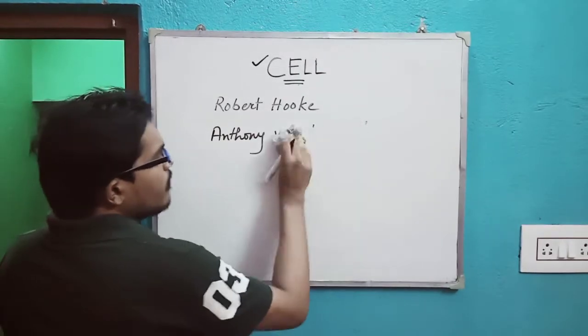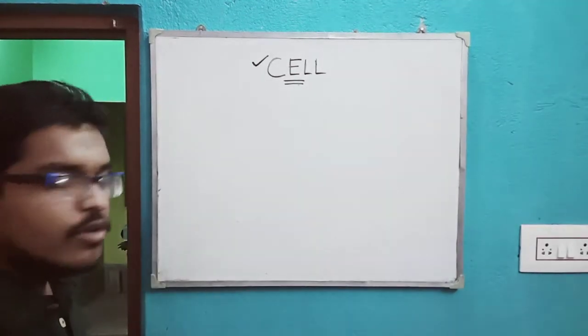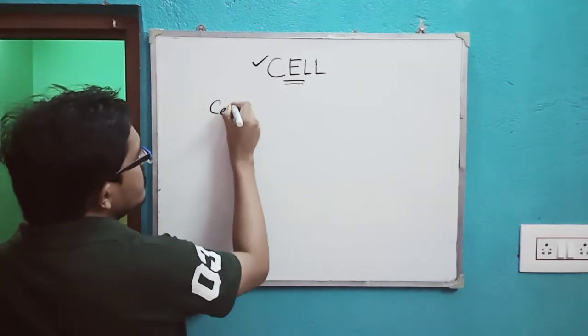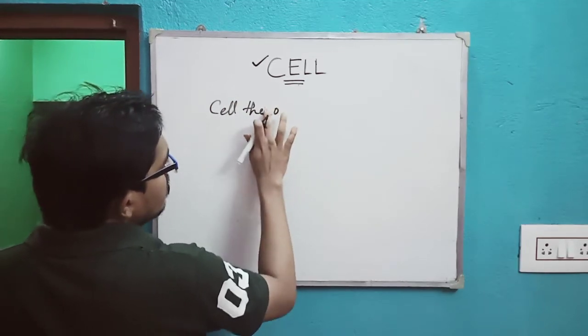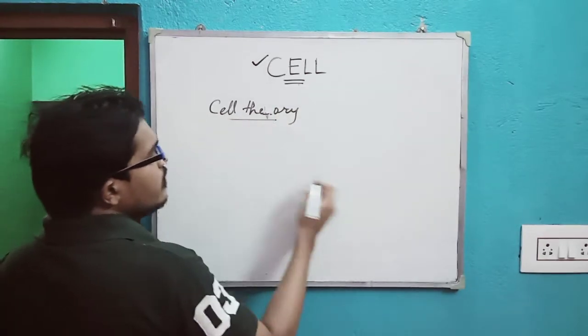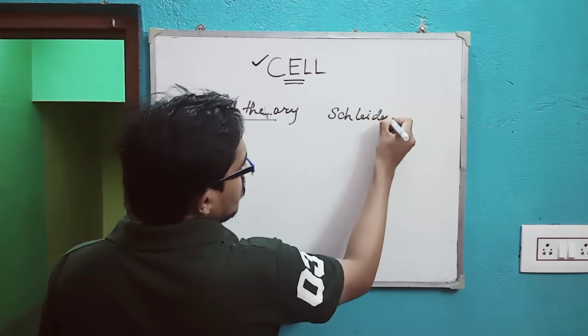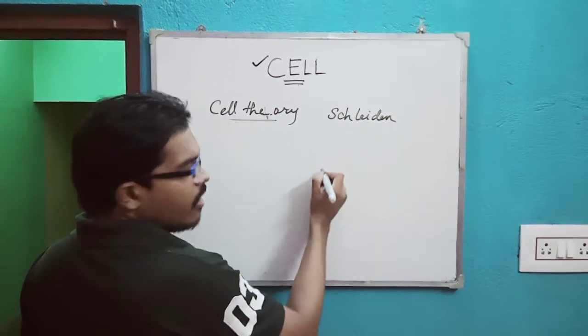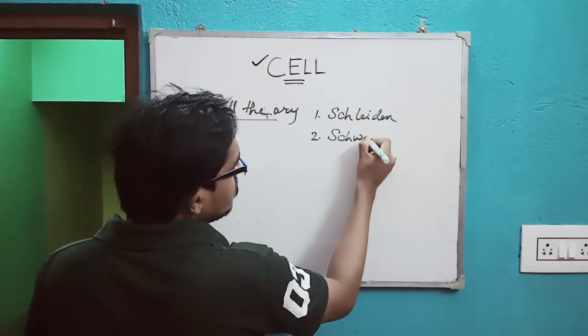Now let us talk about the cell theory. Two scientists, both from Germany, gave this particular theory. The name was Schleiden, number one, and number two is Schwann.